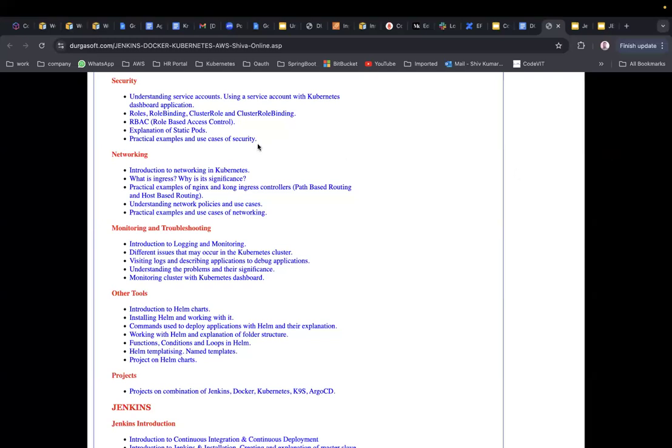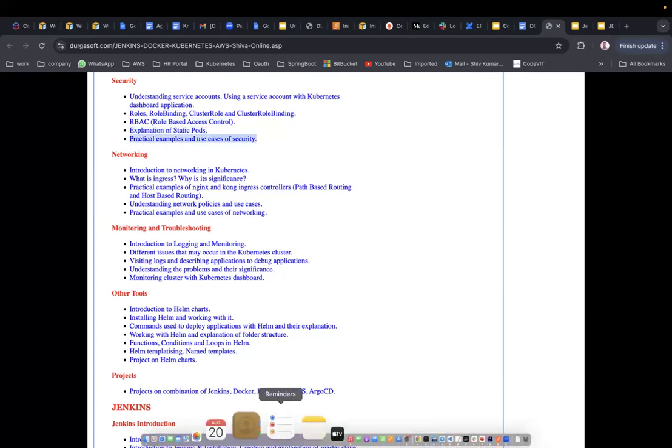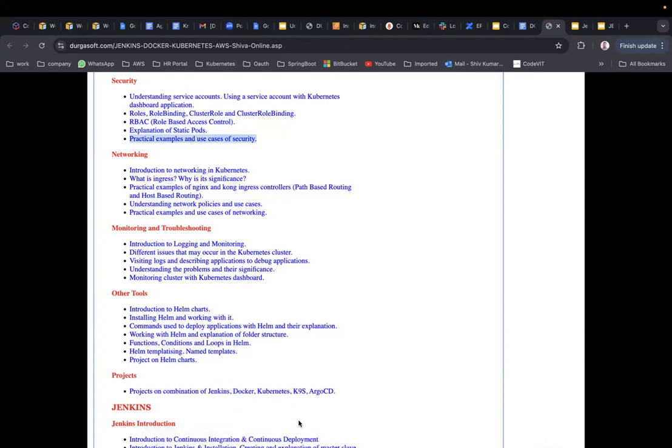How to do that? Using RBAC, role-based access control. You are going to control the access for the different people of your organization using RBAC. That's the kind of security that you are going to give. Explanation of static pods. Practical examples and use cases. Everything in this course, as I already mentioned, will be practical.